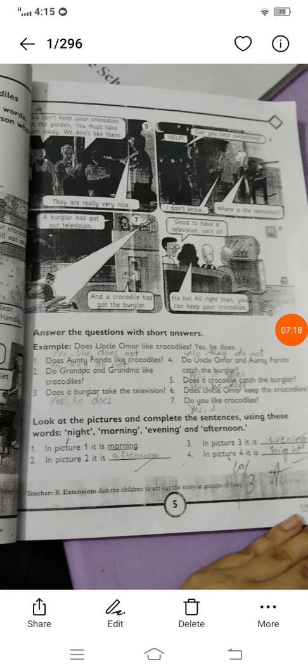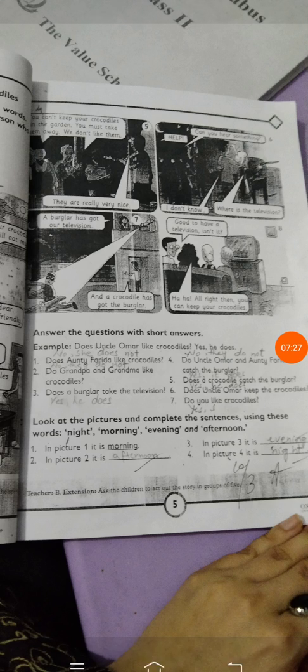So there was a thief who got their television, and who got the burglar? Crocodile. So it means here the crocodile helped them. And it's good to have a television, is it not? Ha ha. All right, then you can keep your crocodile. So after that, they keep their crocodile at home.